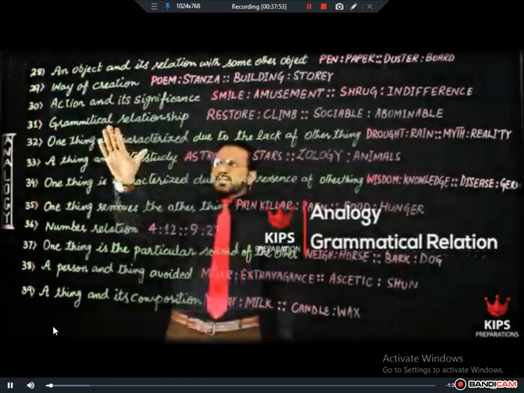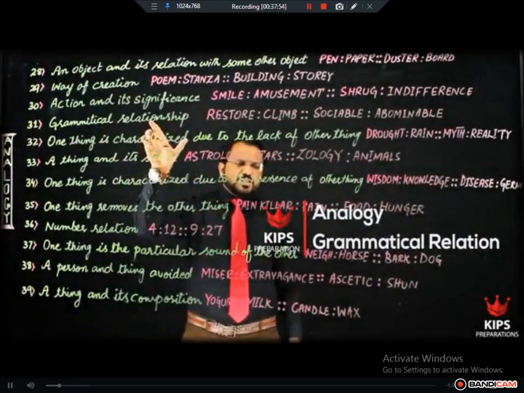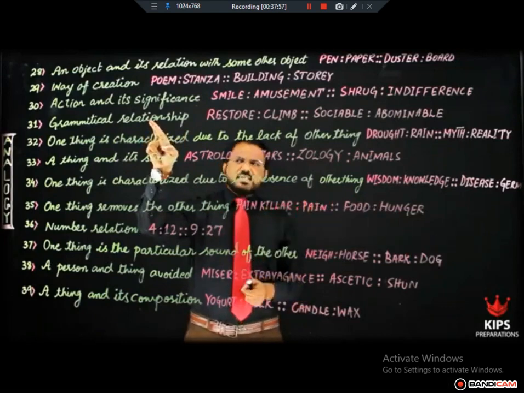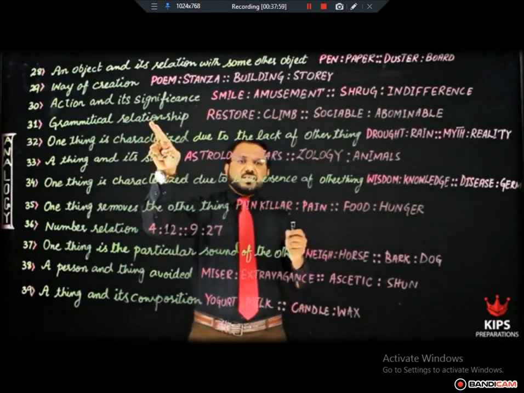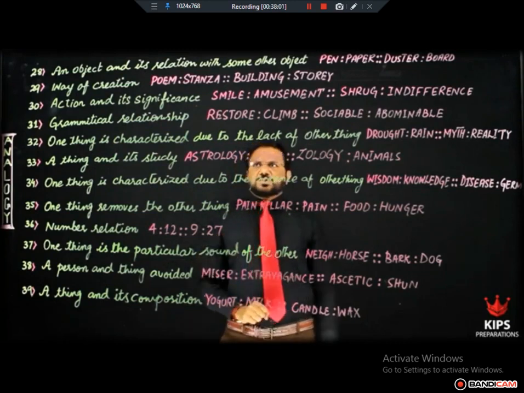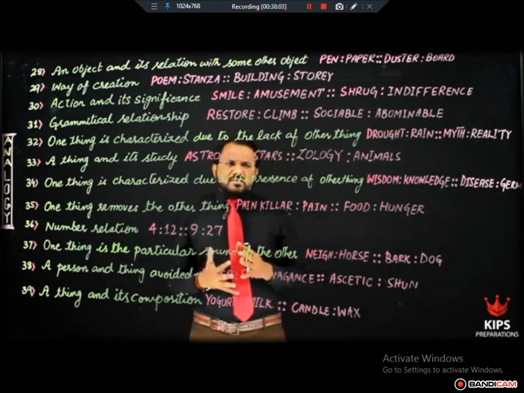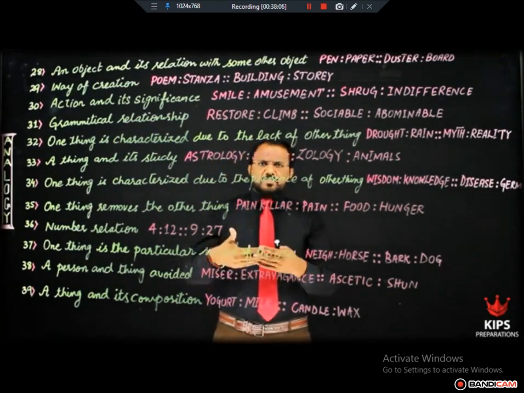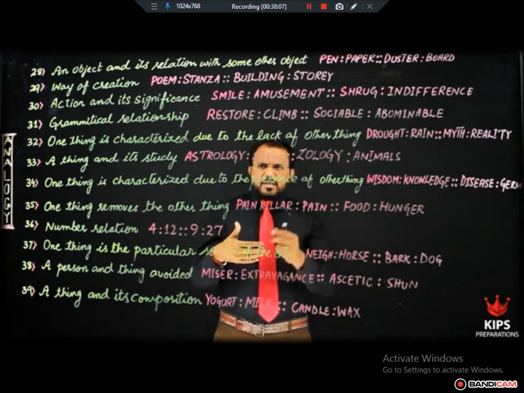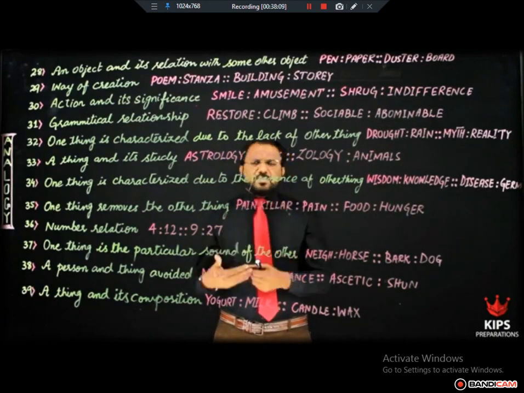All right. Relationship is grammatical relationship, which is very rarely tested in entrance tests, but it is part of your analogy relationship. In grammatical relationship, the two words in the pair should belong to the same part of speech.